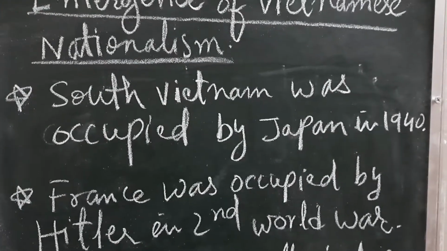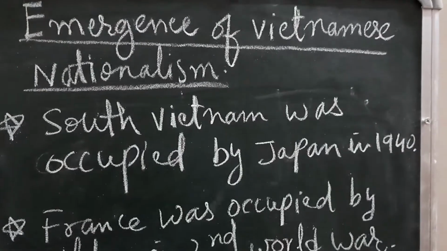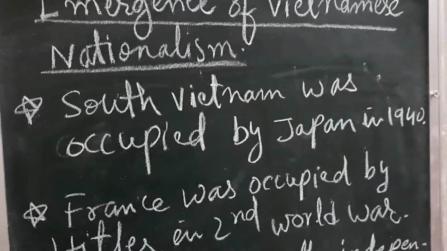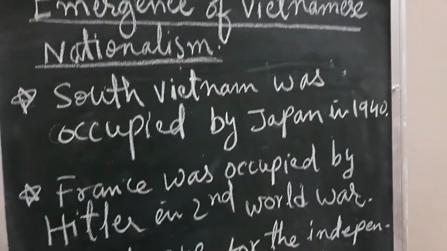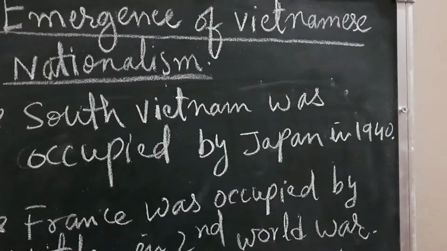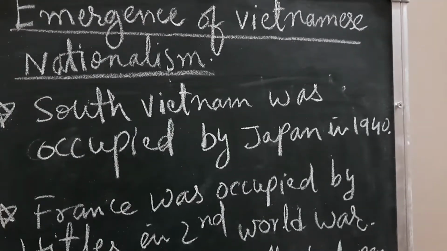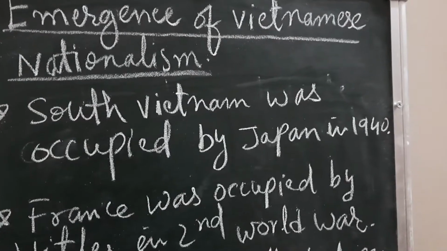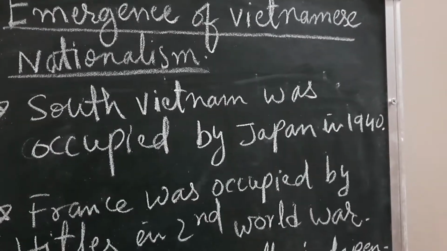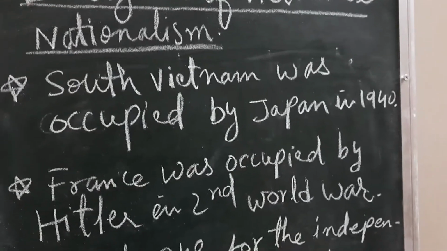Now let us explain another point under this heading, that is, the emergence of Vietnamese nationalism. South Vietnam was occupied by Japan in 1940. So now the Vietnamese had to fight both France and Japan. They did not want any power, either Japan or France, to be in their country. So they had to fight both the powers.